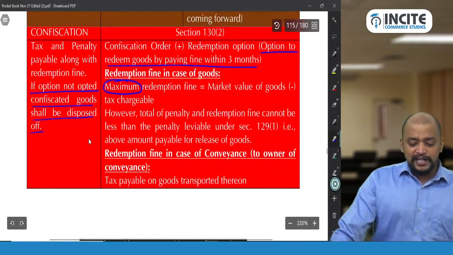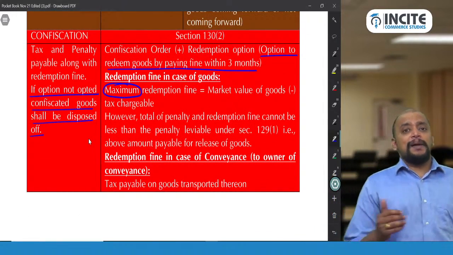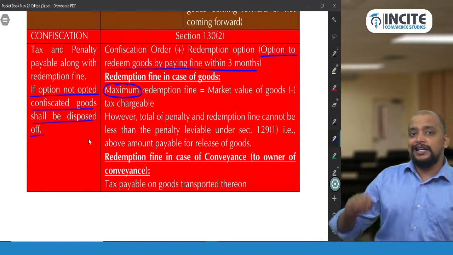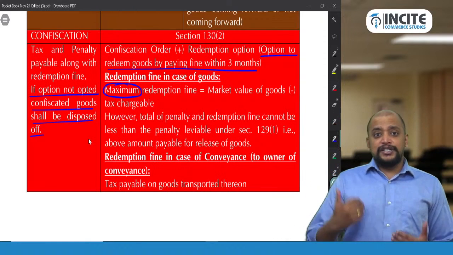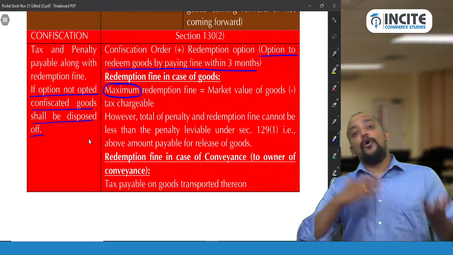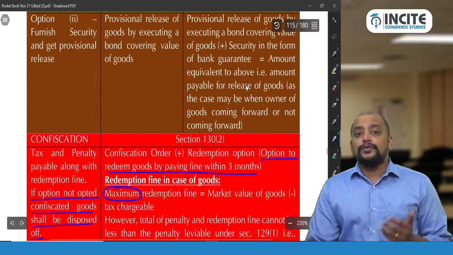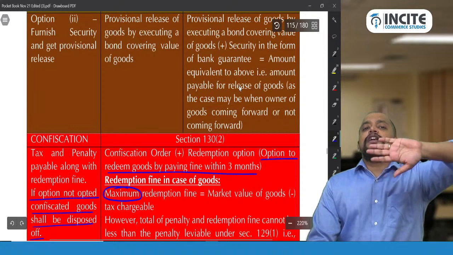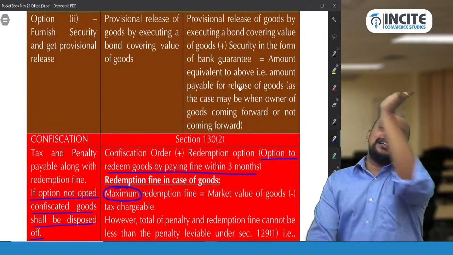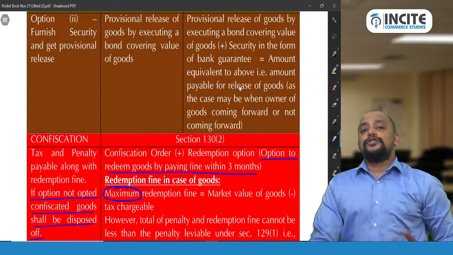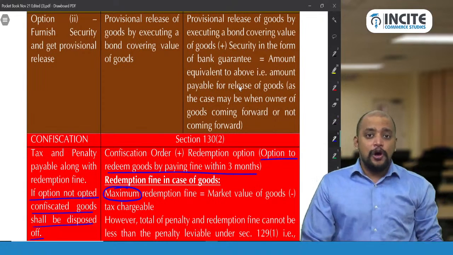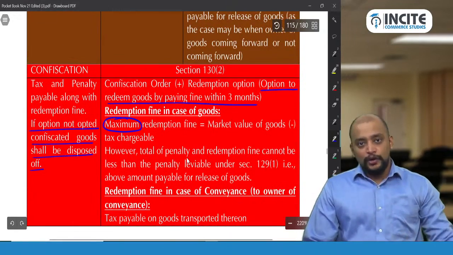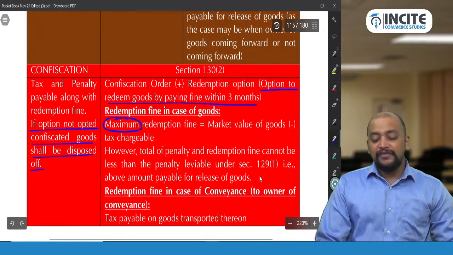Okay. And there is one point that is given. Total of the penalty and redemption fine cannot be less than penalty leviable under section 129. So this particular penalty and redemption fine should be more than the penalty under section 129, because if this is less than the 129 penalty, then no one will exercise 129 and they will directly go for 130 redemption fine. So they don't want that to happen. But that is common sense. Definitely 129 will be less than the redemption fine. You understood or not? So this point is not having that much of impact.